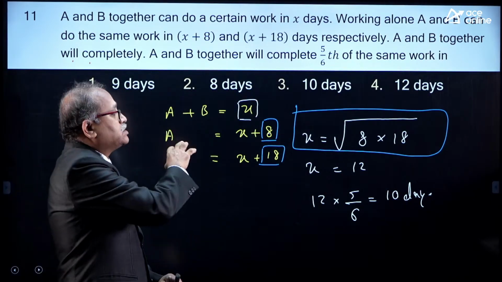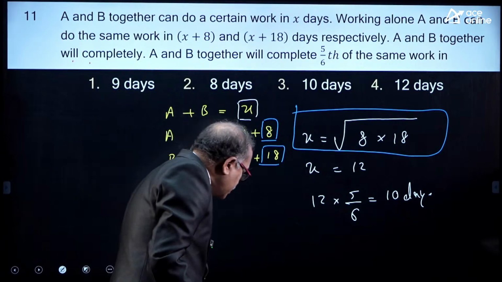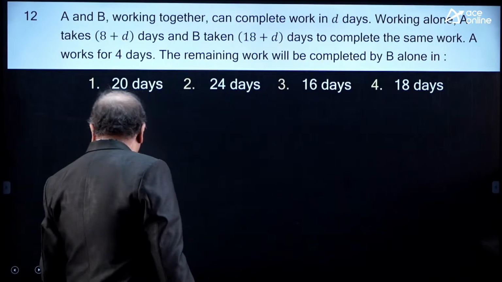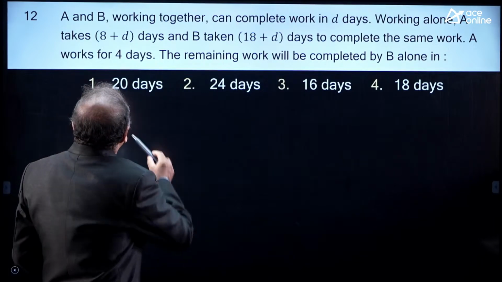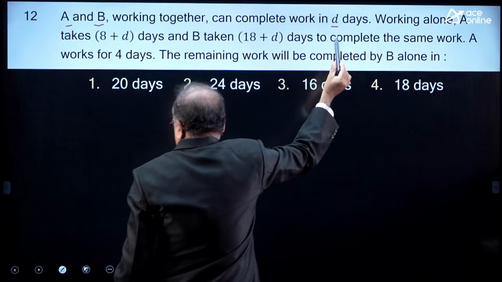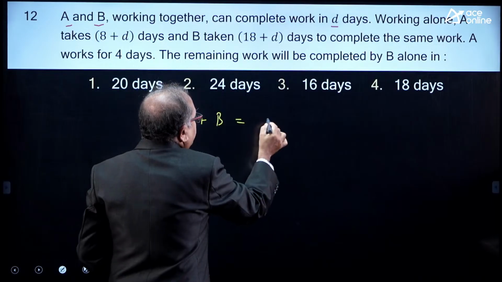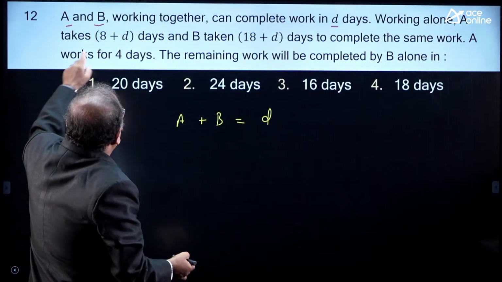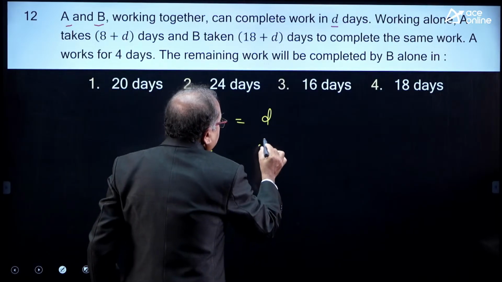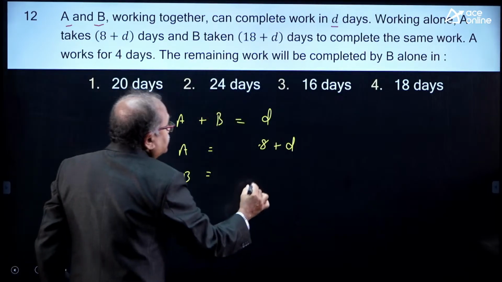I will give one more question of a similar type. After that, I will conclude the class. So, hope everyone is understanding it. Now, there was one more question in the previous exam, of a similar type, and this will be the last question for the class. A and B working together can complete the work in D days. A alone takes 8 plus D days, B alone 18 plus D days.